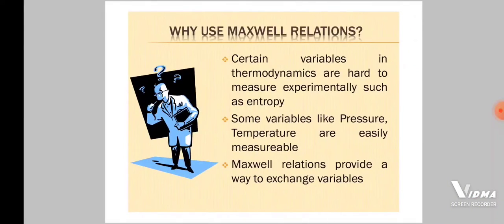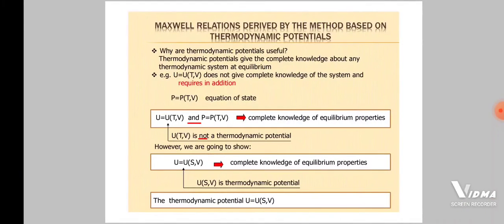Why use Maxwell relations? Certain variables in thermodynamics are hard to measure experimentally, such as entropy, while some variables like pressure and temperature are easily measurable. So, Maxwell relations provide a way to exchange variables. Maxwell relations are derived by the method based on thermodynamic potentials.